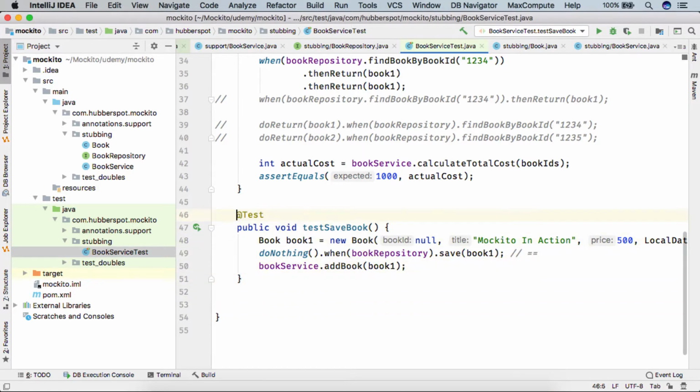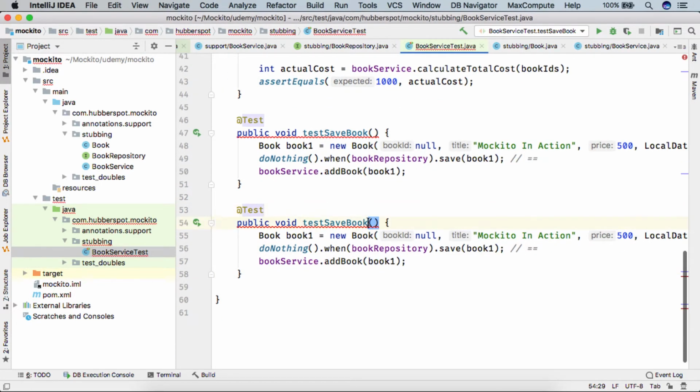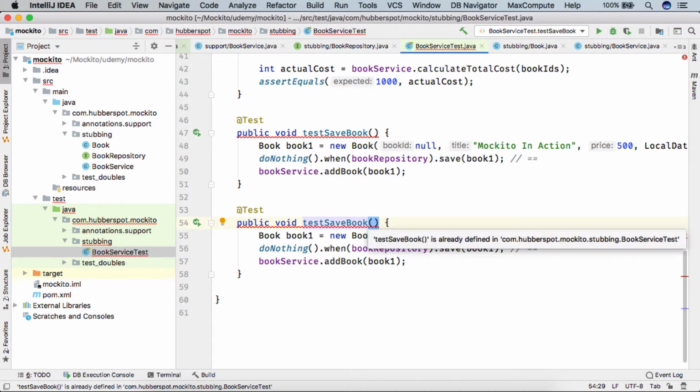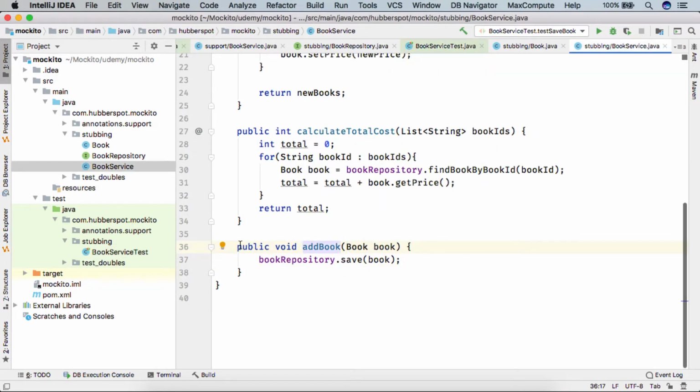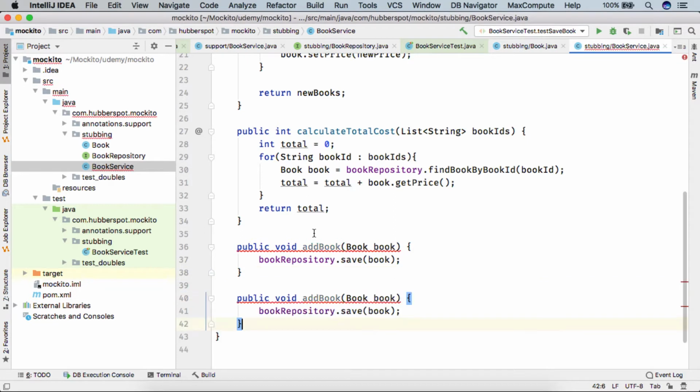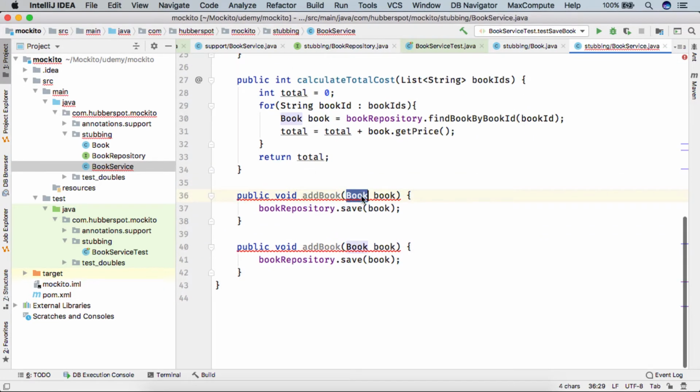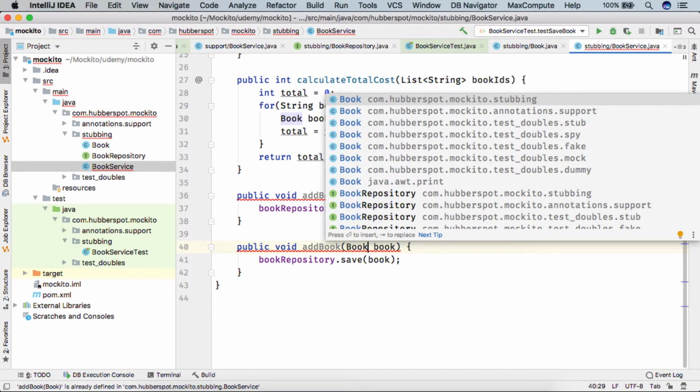Let's say I just simply copy this test, and here I give the method name as testSaveBookWithBookRequest. So friends, in book service, in order to demonstrate the problem, I will create one more method. Now let's say instead of book, we are passing book request.